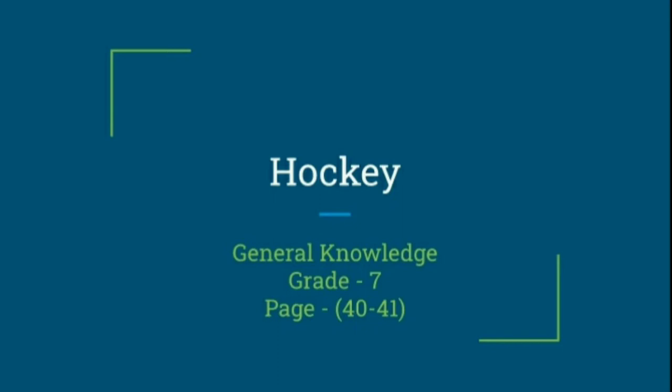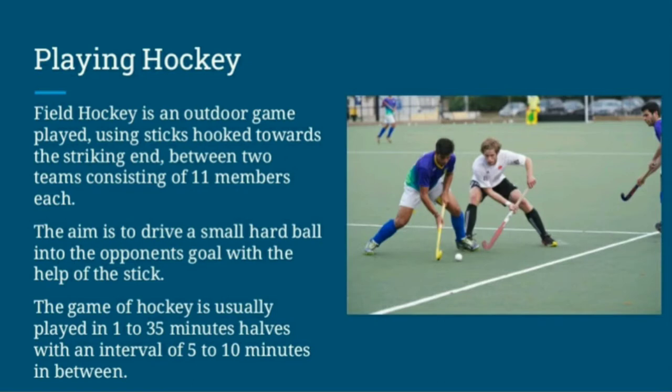Hockey is basically an outdoor game. Hockey is a game which is played outdoors, using sticks that are hooked towards the striking end. You can see one end of the hockey stick is round, U-shaped. So this is a hooked stick, and the game consists of two teams, and each team has 11 members.